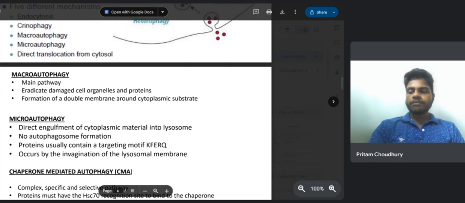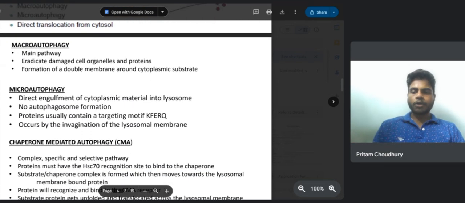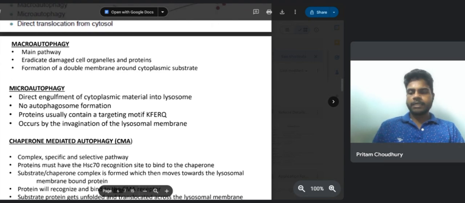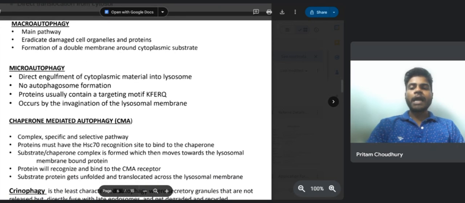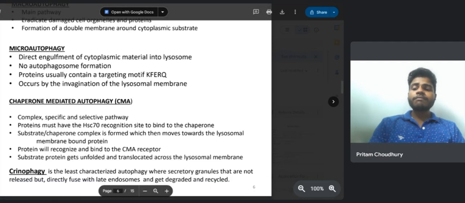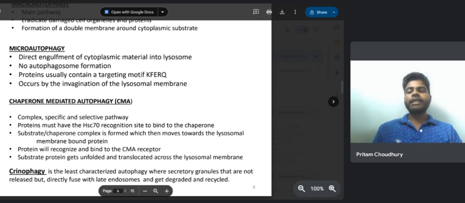Now, there are three main types of autophagy: macro, micro, and chaperone mediated. We will first talk about macroautophagy. It's the main pathway where a double membrane forms around damaged organelles and proteins, and it's a more complex and regulated pathway. In the case of microautophagy, it involves the direct engulfment of cytoplasmic material by the lysosome. Unlike macroautophagy, it doesn't involve autophagosome formation.